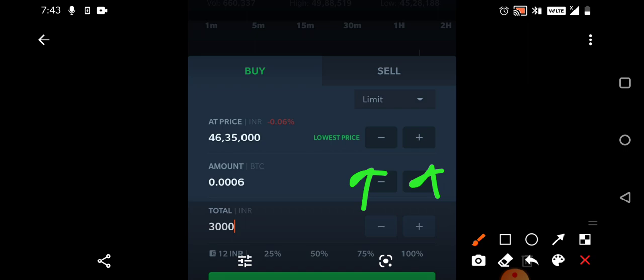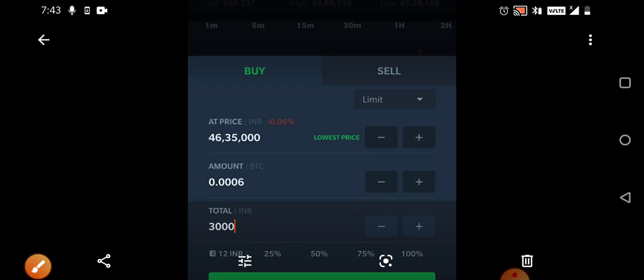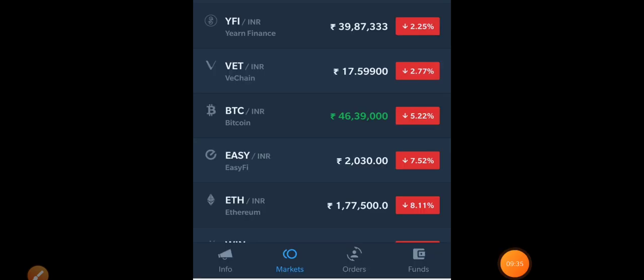Okay, so now coming to the coins that we want to add at the current market price. We know that today we have seen a very good fall in the cryptocurrency field. So what are the best coins for beginners which may give some very good returns? That we'll try to find out. Let us discuss the various coins that we can buy right now. I'll suggest only 3 coins that have currently shown a correction.